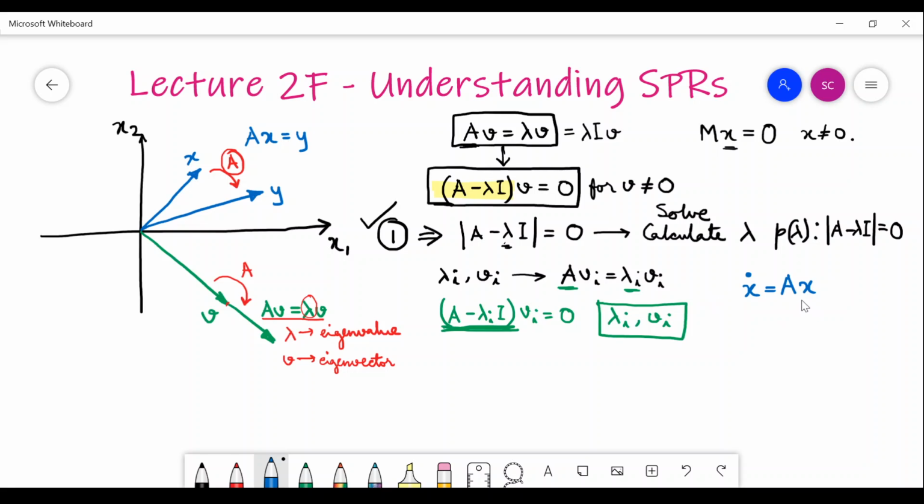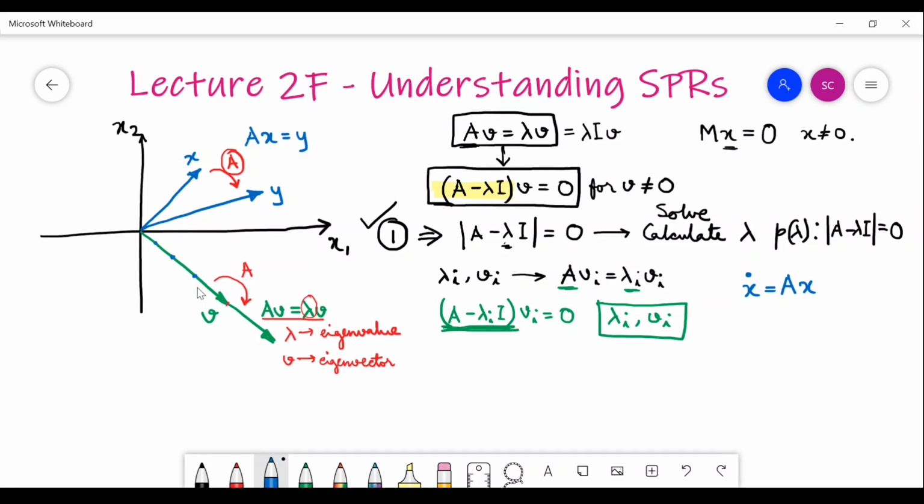Suppose that I start at a certain x, which is the eigenvector of the matrix A. Suppose I have this two-dimensional system where I start somewhere on this vector V, which I know is the eigenvector. I have started on this vector, anywhere on this vector you can start. What will happen then?